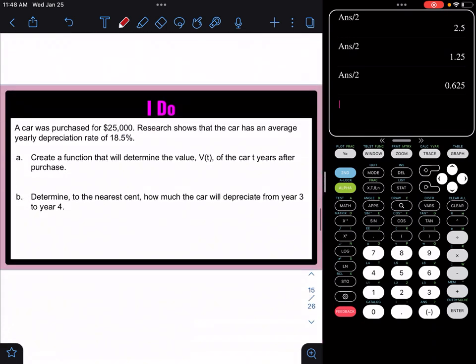Alright. So I do. A car was purchased for $25,000. Research shows that the car has an average yearly depreciation. If you're depreciating, the car's value is going down, of 18.5%. Create a function that will determine the value. They want me to use v of t. Okay. First we put our initial. Our initial was 25,000.